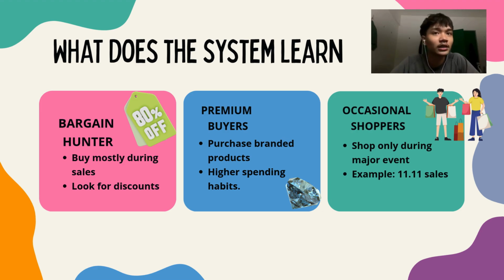The system then analyzes all of this data and looks for patterns or similarity between customers. Customers who behave in a similar way are grouped into the same cluster. For example, the system may discover a group of bargain hunters who mostly shop during sales and promotion. It may also identify premium buyers who often purchase expensive branded products and spend more money than other customers. Another group could be occasional shoppers who only shop during special events such as 11/11 or 12/12 sales.